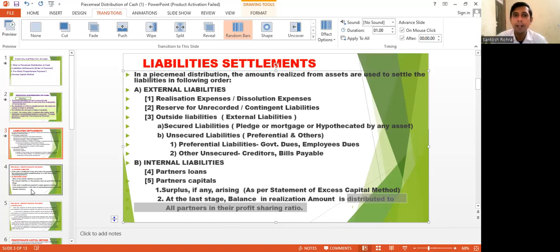There is a provision in the Partnership Act 1932 that at the time of dissolution, the order of payment should be followed in this manner.